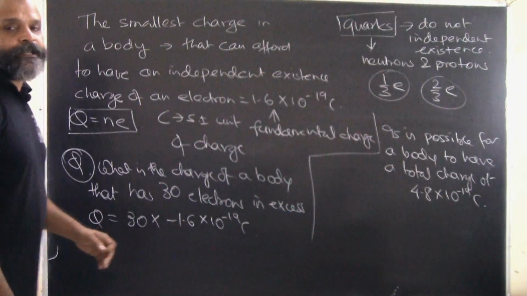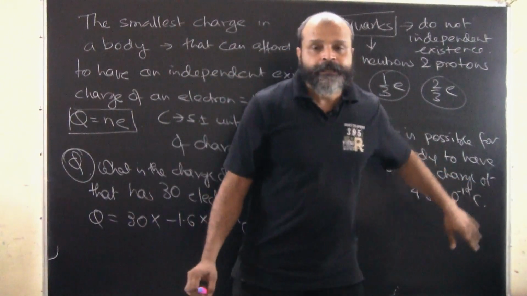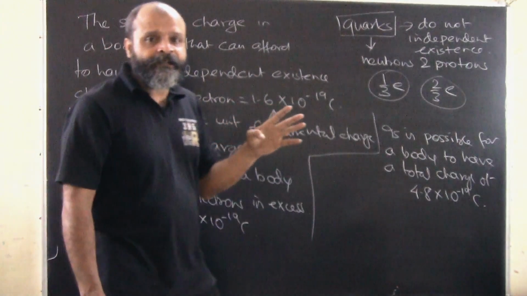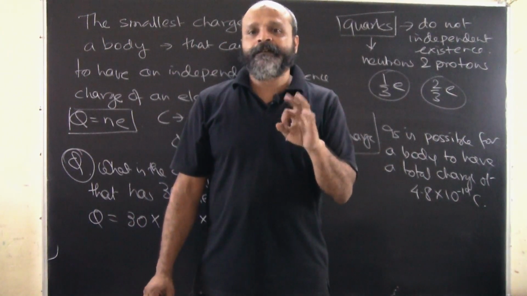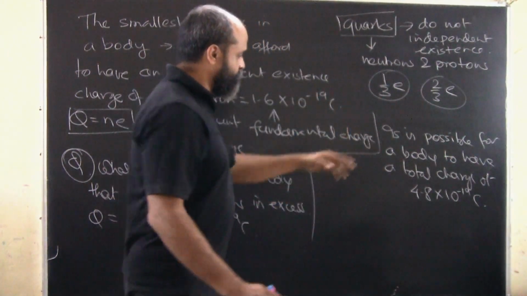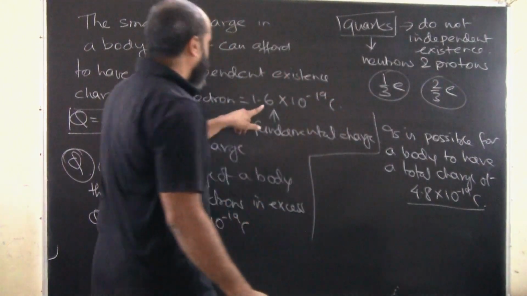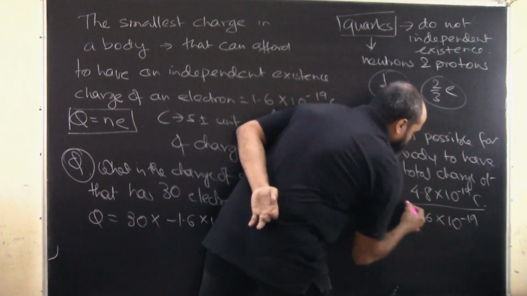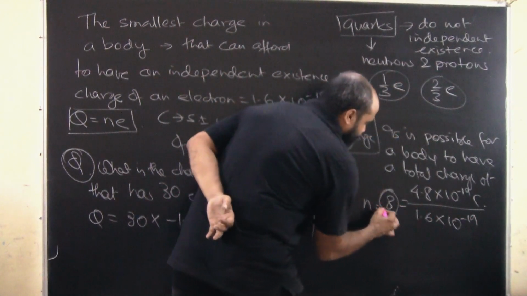What we have to do in this case is divide this total charge by the fundamental charge, 1.6 × 10^-19. If we get an integer, then it is possible. Dividing, I get 3 as an answer, and 3 is an integer.